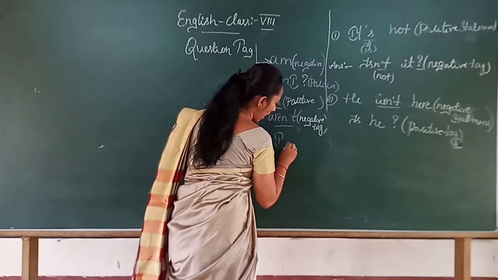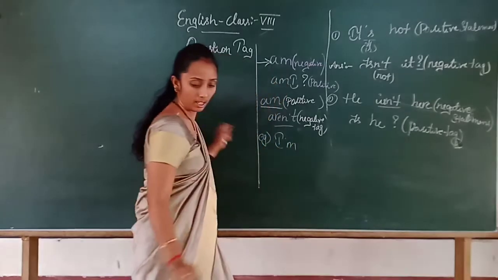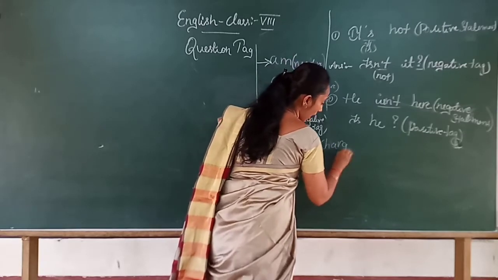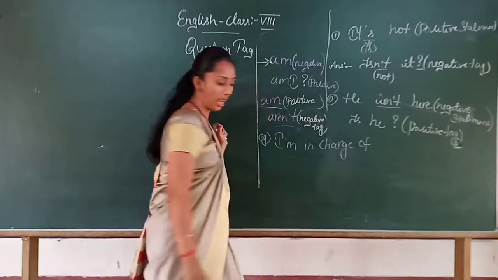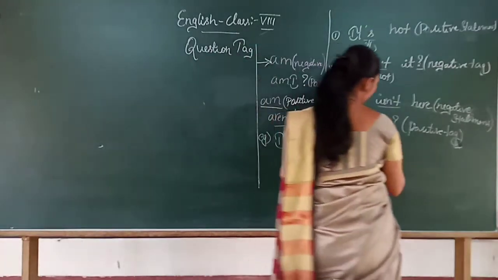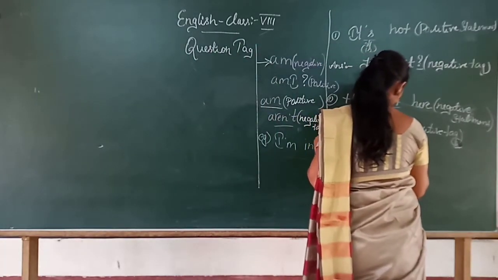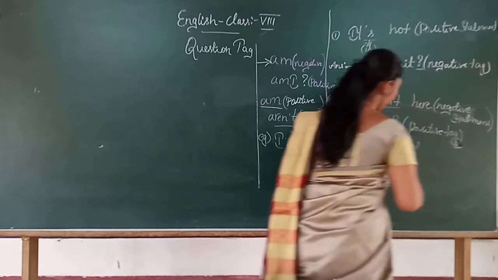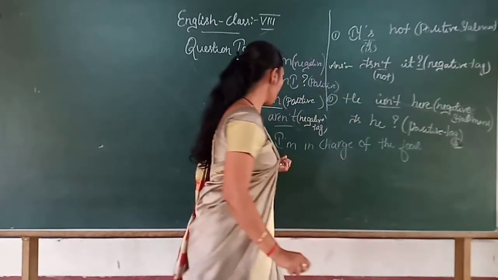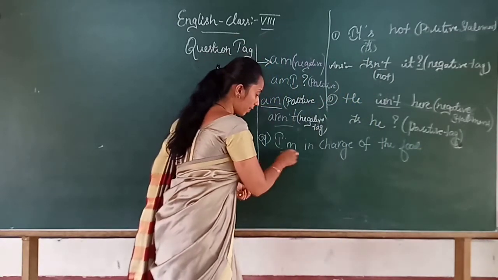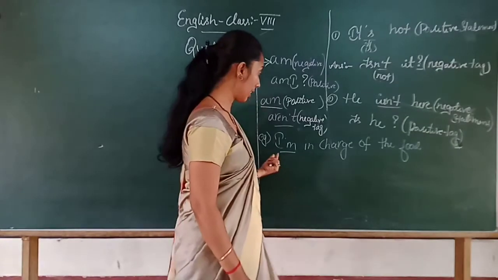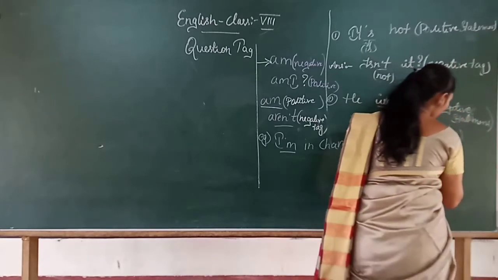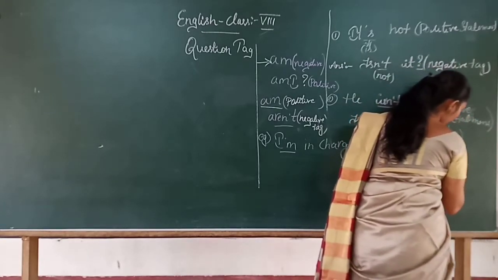I am in charge of the food. Okay, so here this is an auxiliary verb, am, and the statement is a positive statement. Okay, children? Positive statement.